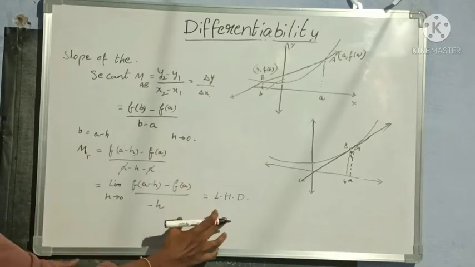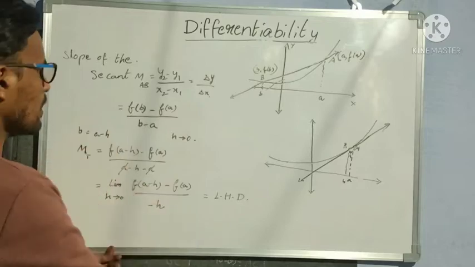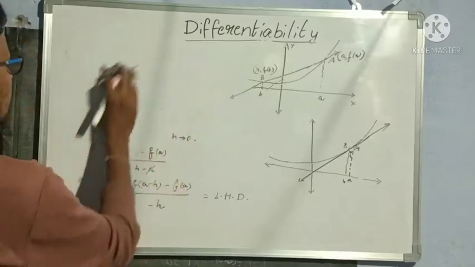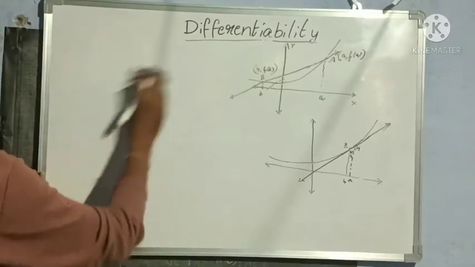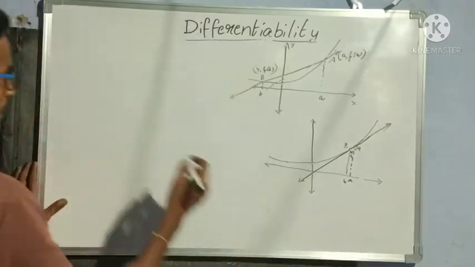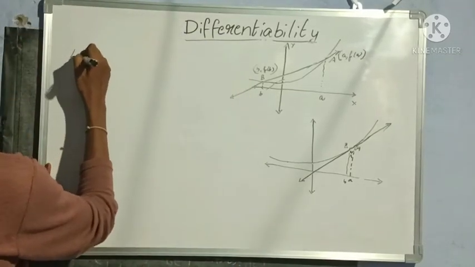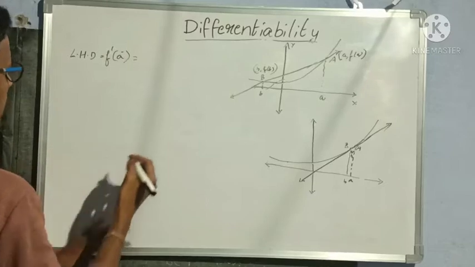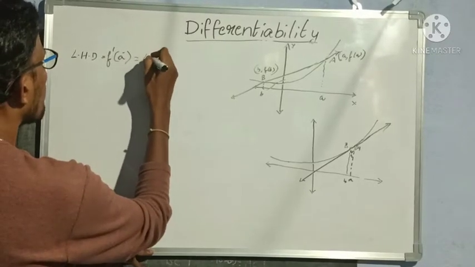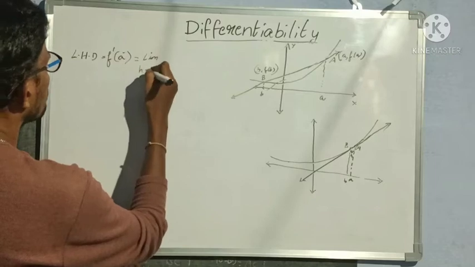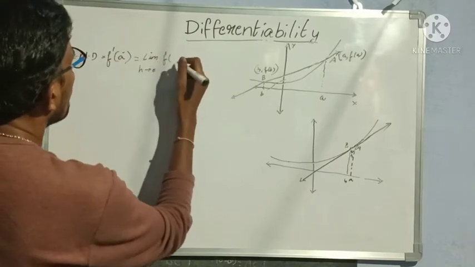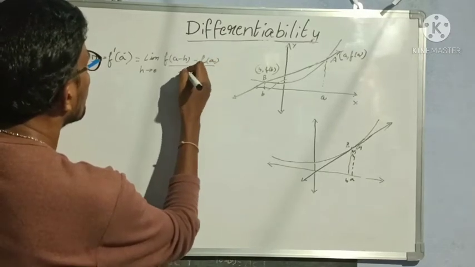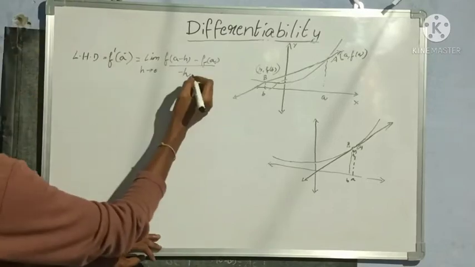So now let us write the left hand derivative once again: f dash of A minus is equal to limit h tends to 0, f of A minus h minus f of A by minus h. Yes, this is the left hand derivative.